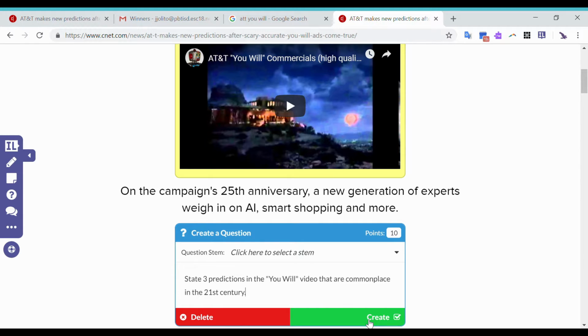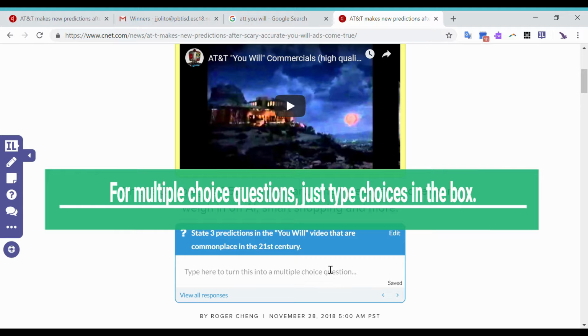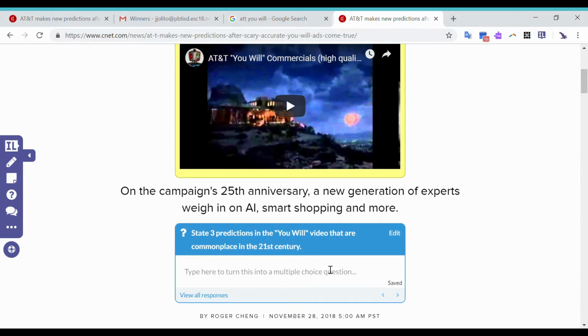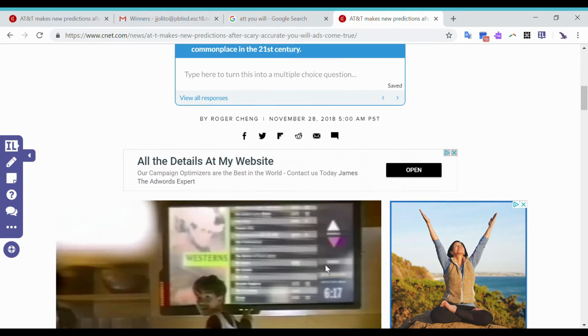And when I click create, you're going to have that question there. Once the students respond to it, the responses are stored in their file for this assignment. I'm going to show you that in a little bit.